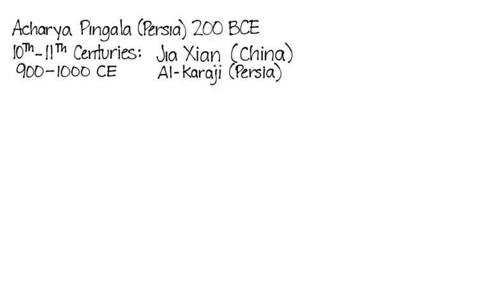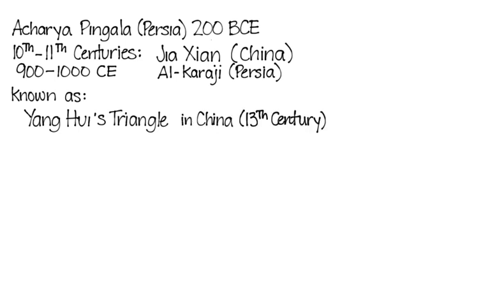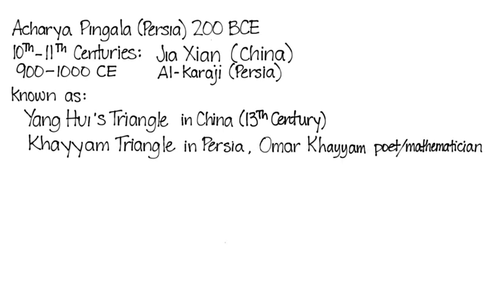And also, again in Persia, another mathematician, Al-Karaji, was studying this pattern. And then in China, it's sometimes called Yang Hui's triangle, from a mathematician with the same name in the 13th century, so the 1200s, and in the Persia and India area, Khayyam's triangle, named after the poet who was also a mathematician, Omar Khayyam, if you've ever heard of his poetry.